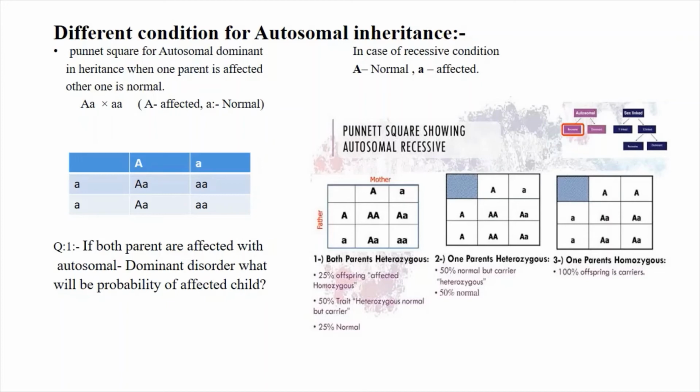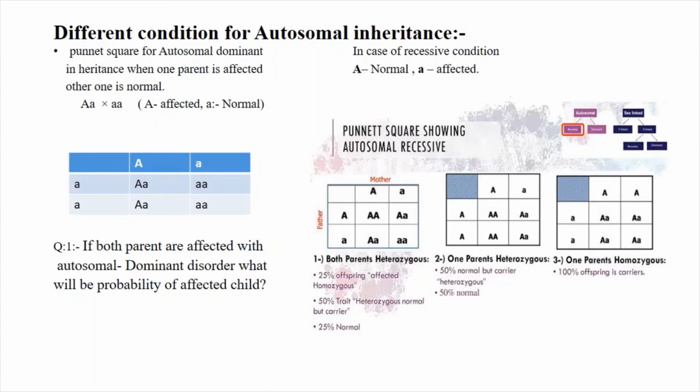First we put capital A small a from one parent and small a small a from the other parent. When the Punnett square is prepared, you can see we get capital A small a two times, which is heterozygous, and small a small a also two times, so the percentage is also 50%.